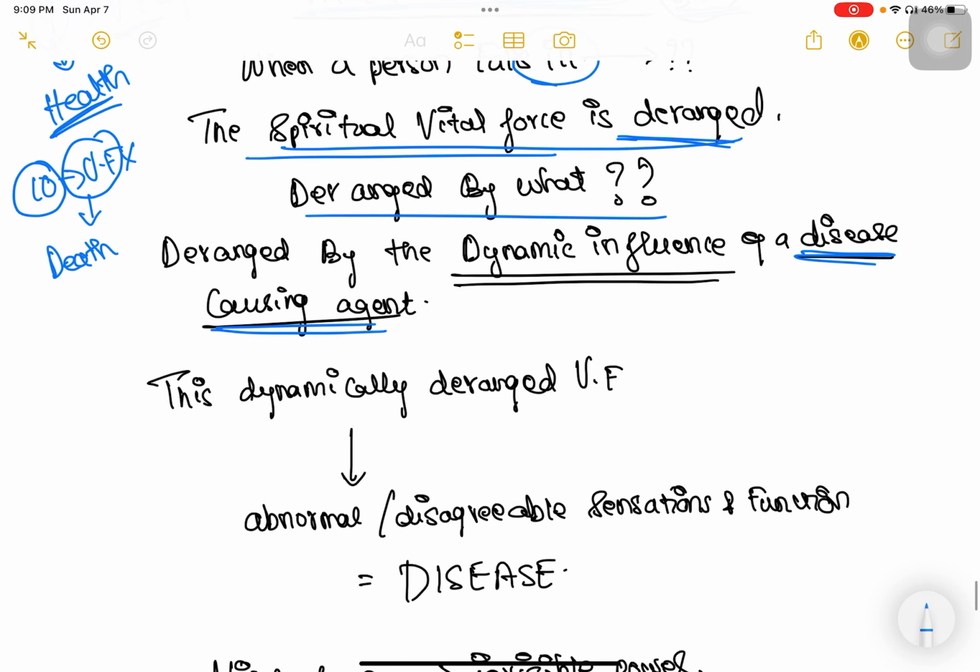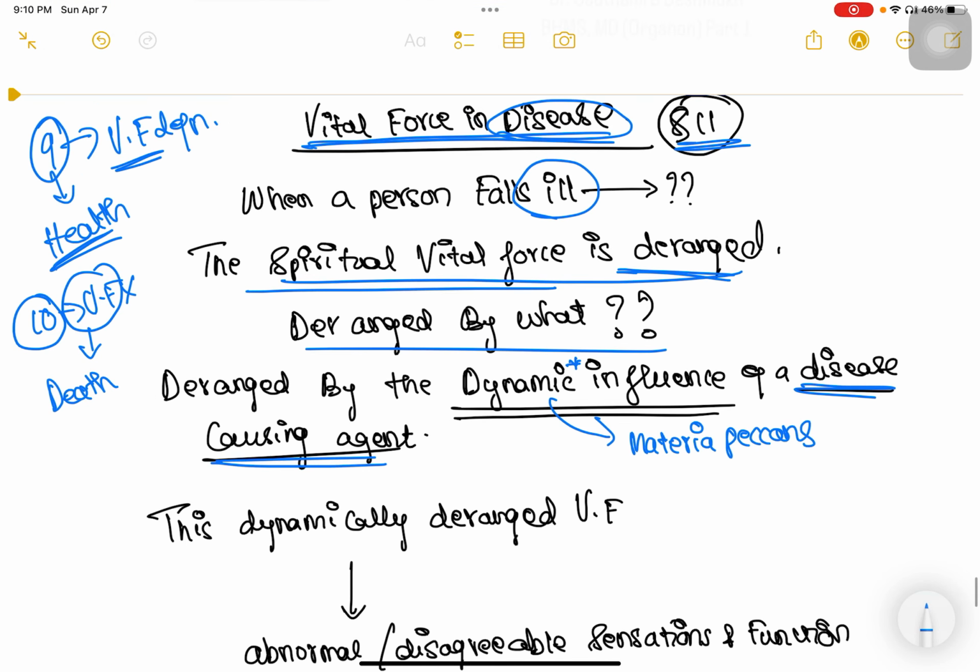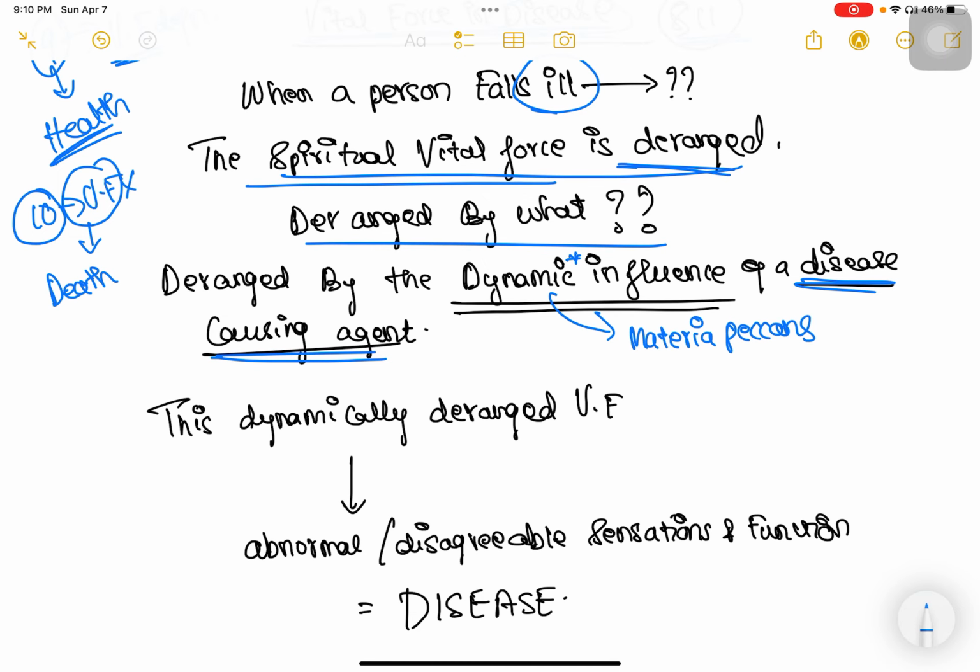Now here there is actually an asterisk over this word dynamic in the aphorism, and that relates to materia peccans down in the footnote. In the footnote to aphorism 11, Hahnemann has put a star over the word dynamic and has referred it to materia peccans. But some say that this is actually a misplaced footnote. It should have been in the 13th aphorism, where he talks about the material causes of the disease. In this aphorism, nowhere does he mention the material causes. He is simply talking about dynamic influence.